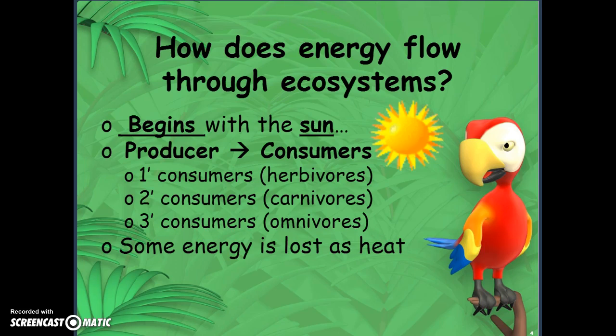First order consumers are also called primary heterotrophs. Those are herbivores. Secondary consumers are also called secondary heterotrophs, and those are known as carnivores. And third order consumers can also be called tertiary consumers, which are our omnivores. And like I said before, energy can be transformed, so some of the energy when we eat is lost as heat.